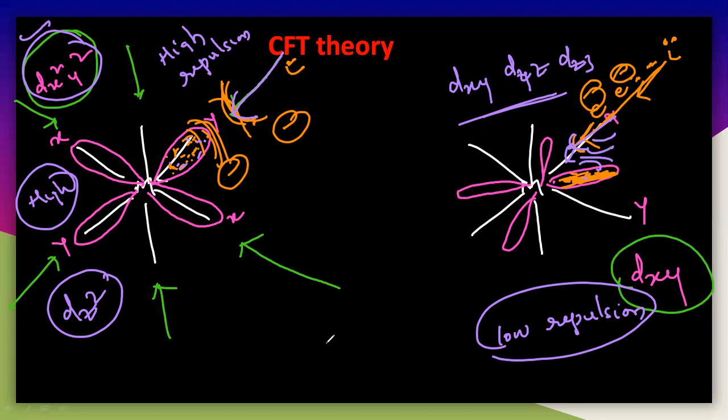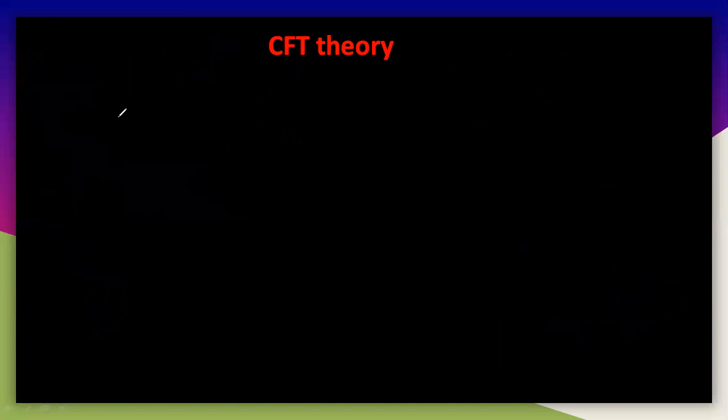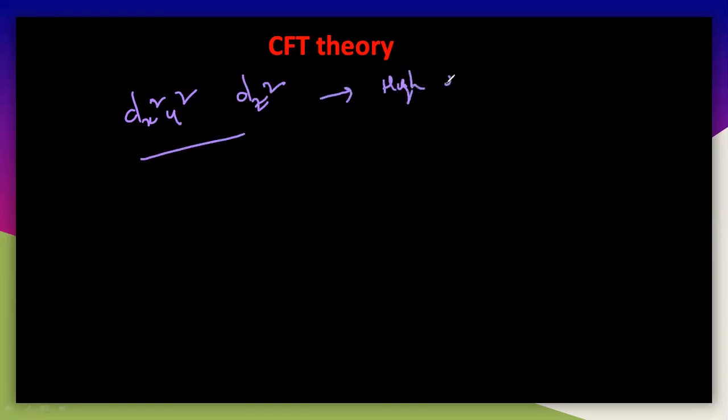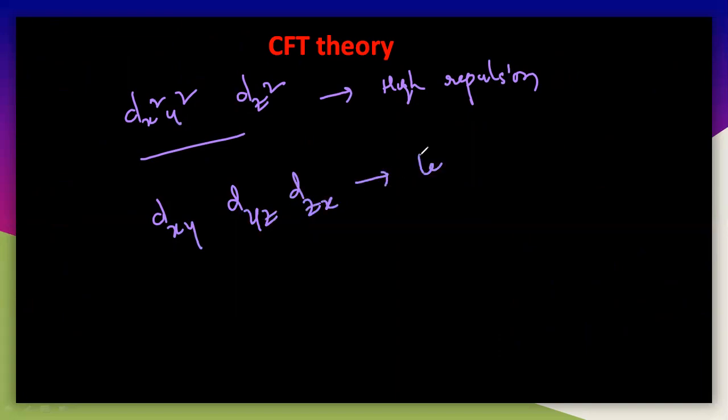So let us draw the crystal field splitting diagram for the octahedral. Once again I'm telling you, dx square y square and dz square, these two orbitals undergo high repulsion, so they will exist with high repulsion. And in case of dxy, dyz and dzx, they will undergo less repulsion.